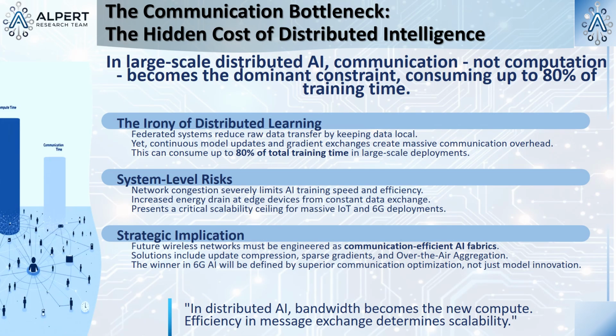Now, there's another bottleneck here that the report highlights: communication overhead. It says that in large-scale distributed training, the communication between nodes can take up 80% of the total time. That's right. That feels like a huge contradiction. That is the great irony and the central challenge of distributed intelligence. If everyone is talking to everyone else all the time, nobody is actually getting any work done. So how do you fix that? How do you get the benefit of collaboration without the cost of constant communication?